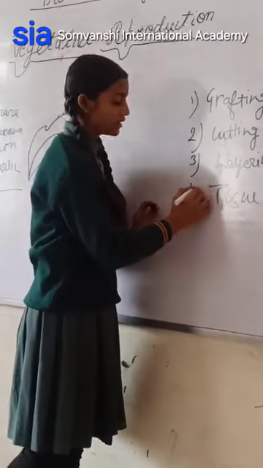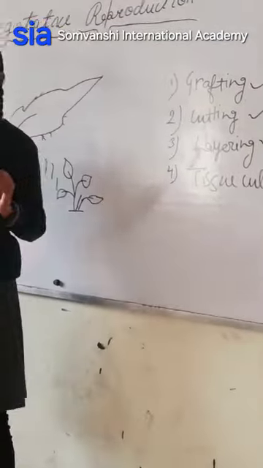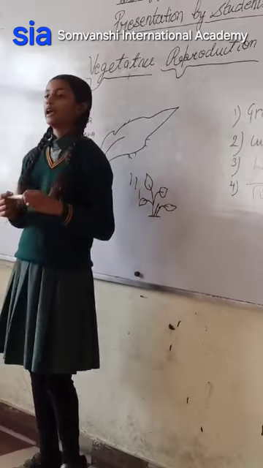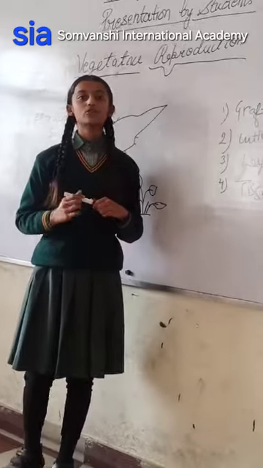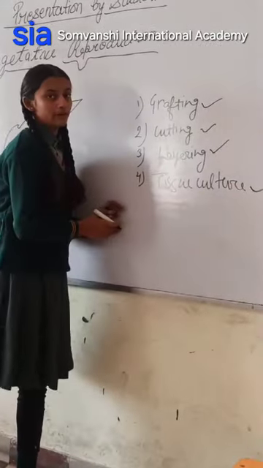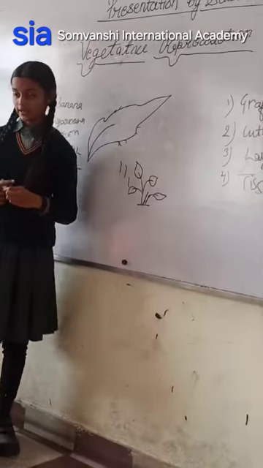So let us understand tissue culture. Tissue culture means producing plants from tiny cells in a lab, and disease-free plants can be produced quickly and efficiently. So there were four parts of vegetative reproduction, and it has many advantages.